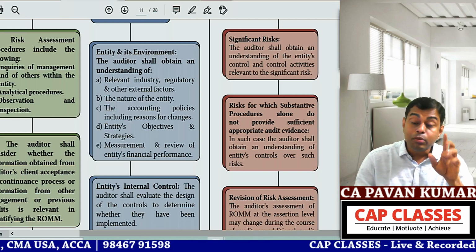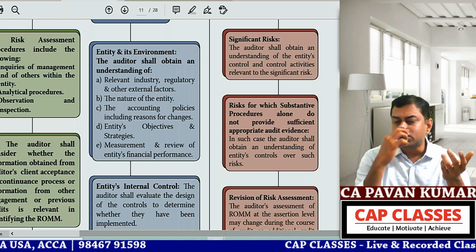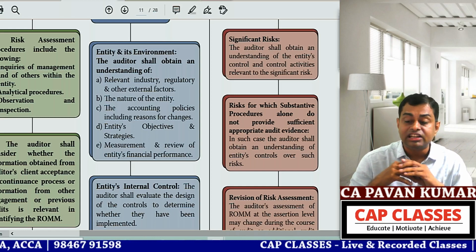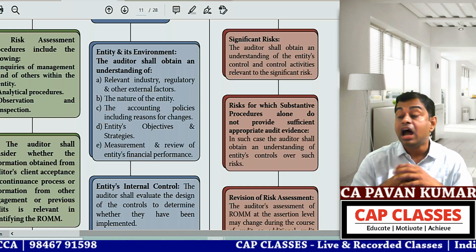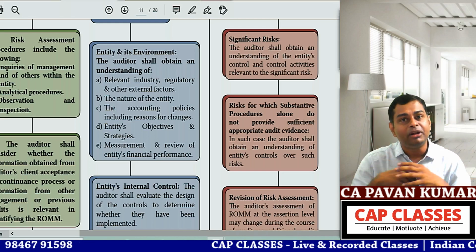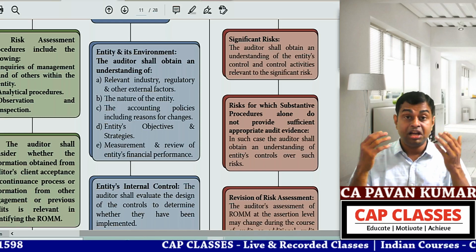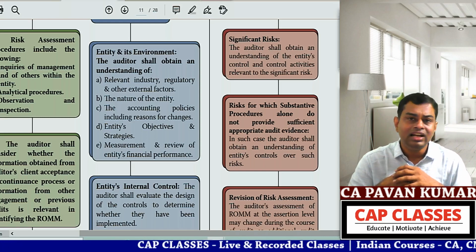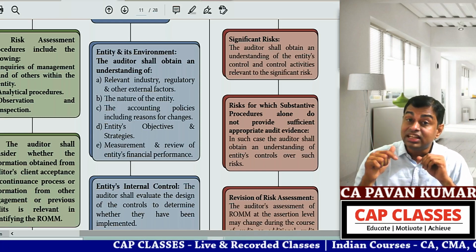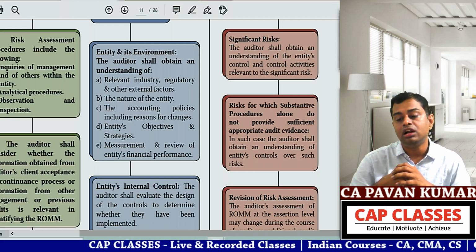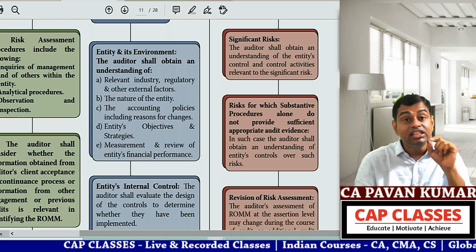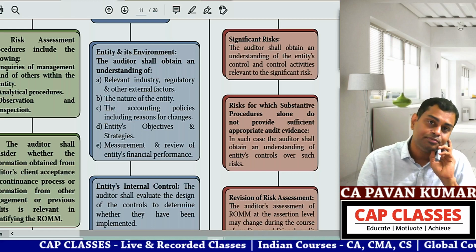Statutory audit of an automobile company I have never done. Internal audit and stock audits of automobile companies I have done. Statutory audit of these things I have never done, nor audit of a big software company. Small software companies I have done. But a listed software company I have not done. Listed public entities I have done, but listed software company audit I have not done. I have not done audit of entities who have many foreign branches.